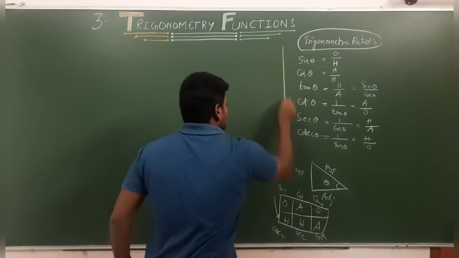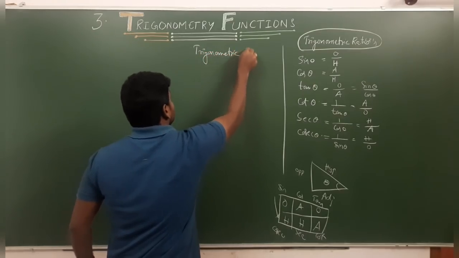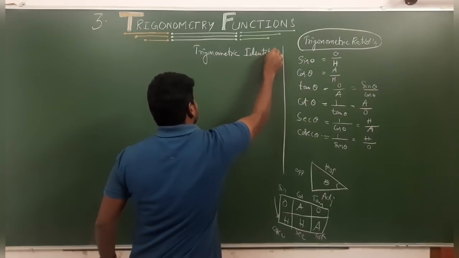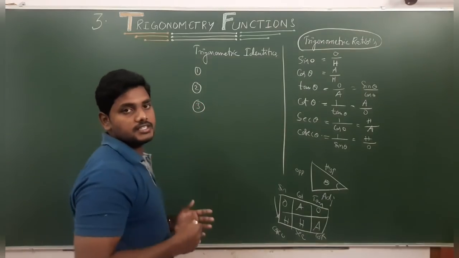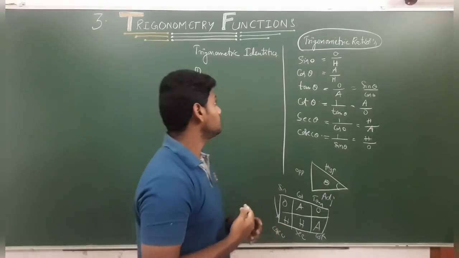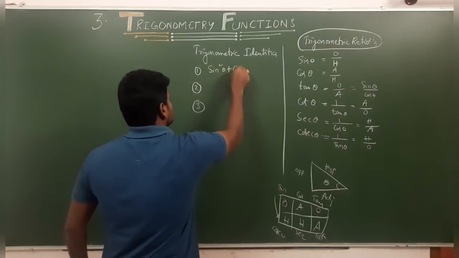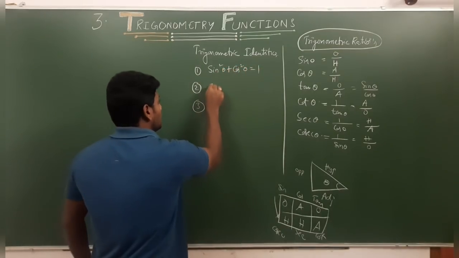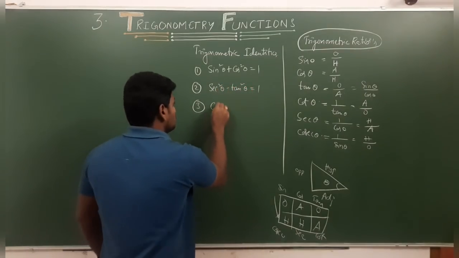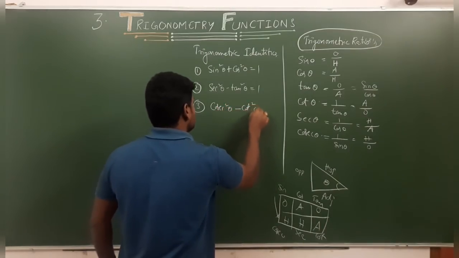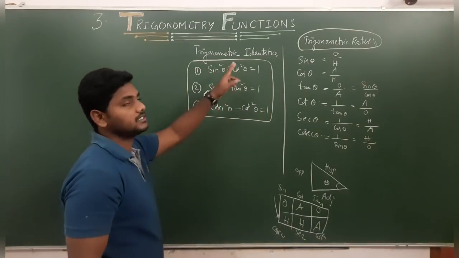And again, you might have learned the trigonometric identities. We have 3 very important identities which we will use in first year, second year, even in engineering classes also. These are some basic formulas: sin square theta plus cos square theta is equal to 1, secant square theta minus tan square theta is equal to 1, cosecant square theta minus cot square theta is equal to 1. These are very important formulas which we will consider as trigonometric identities.